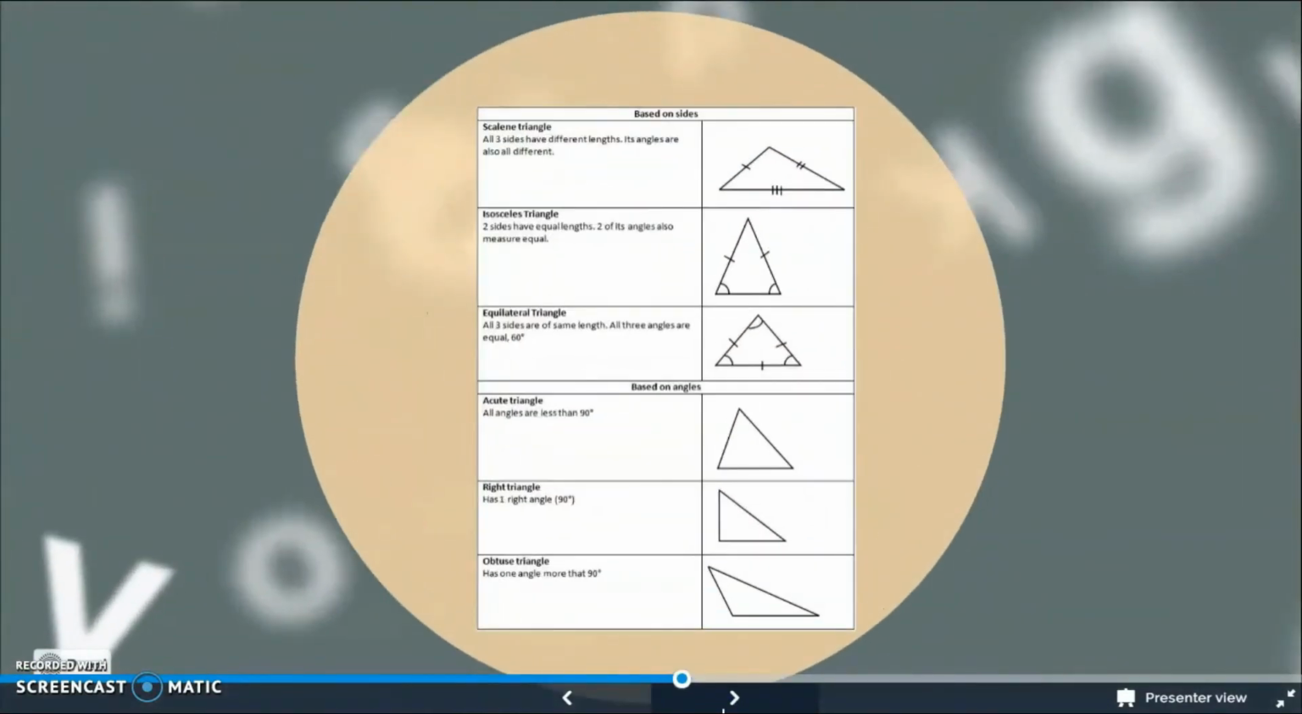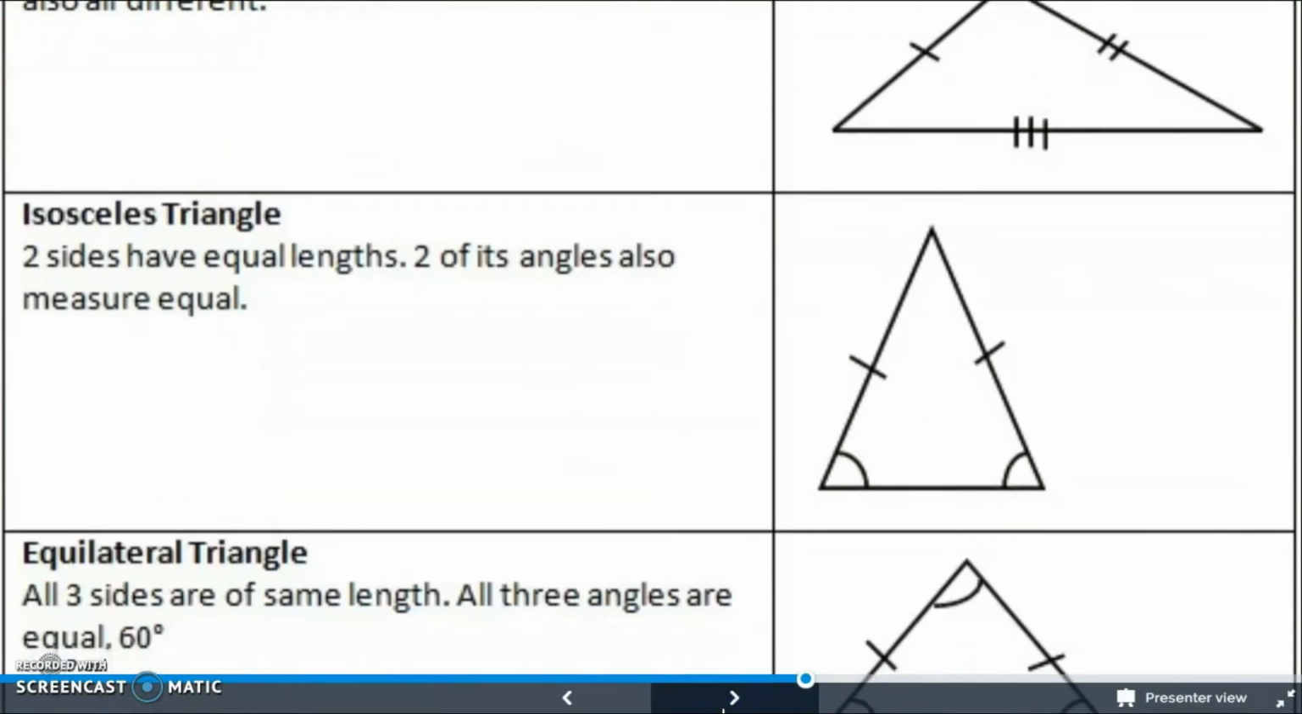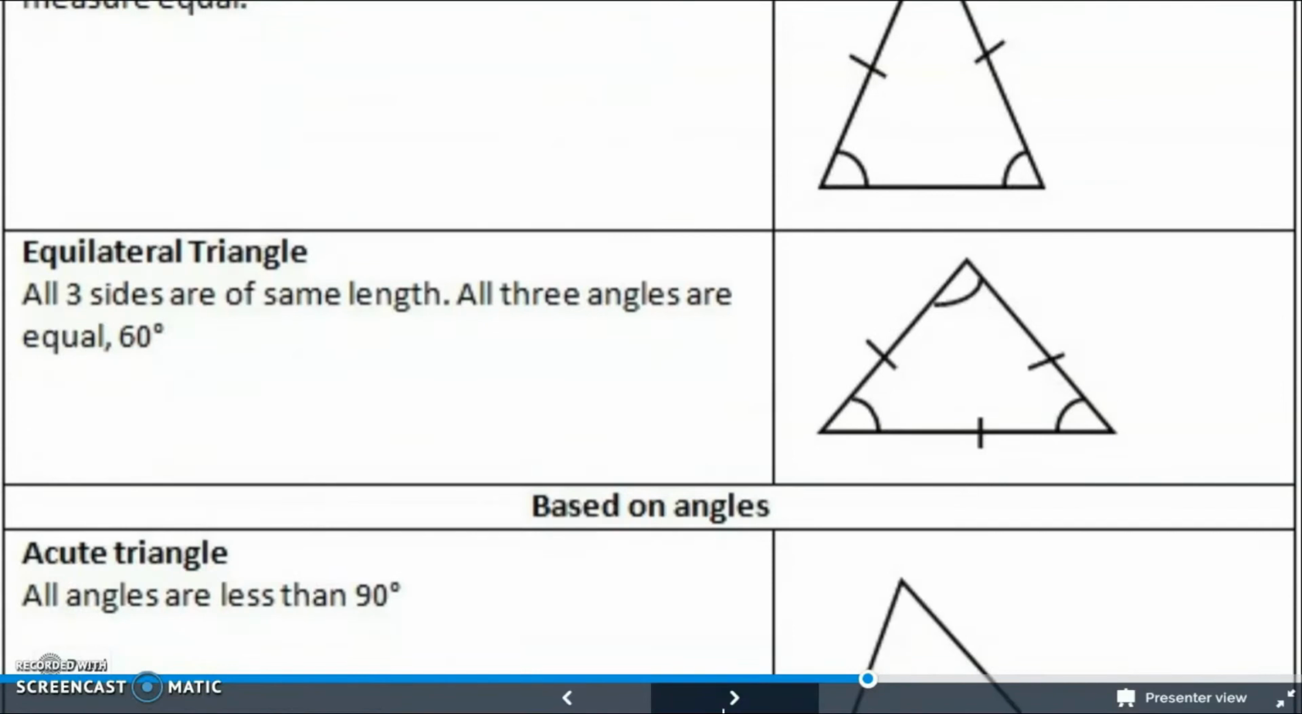Types of triangle. There are 6 types of triangle, and these types of triangle can be split into 2 parts, which is based on side and based on angle. Based on side, first, scalene triangle. All 3 sides have different length and its angles are also all different. Isosceles triangle. 2 sides have equal length and 2 of its angles are also measured equal. Third, equilateral triangle. All 3 sides have the same length and all 3 angles are equal, which is 60 degrees.